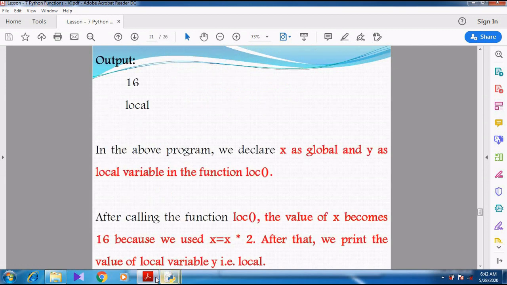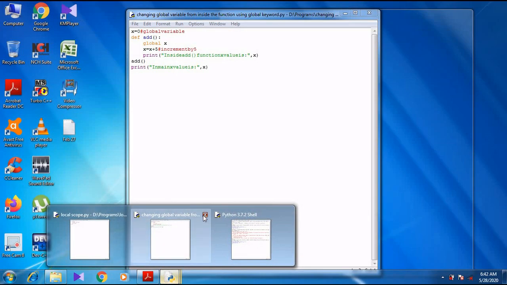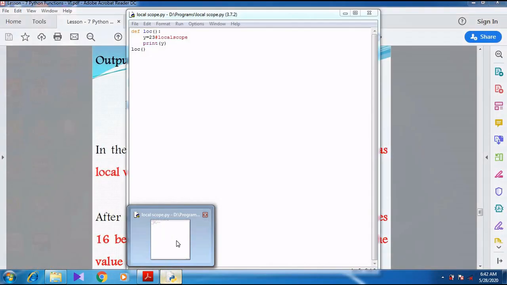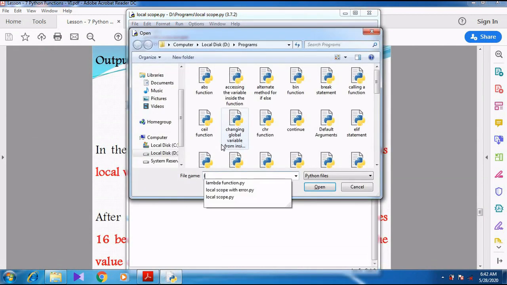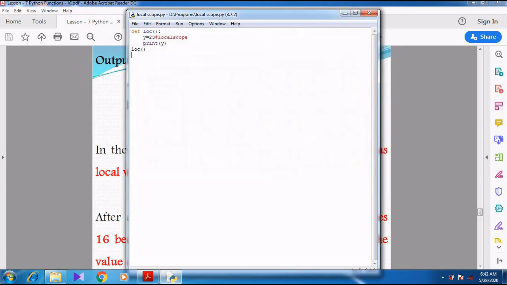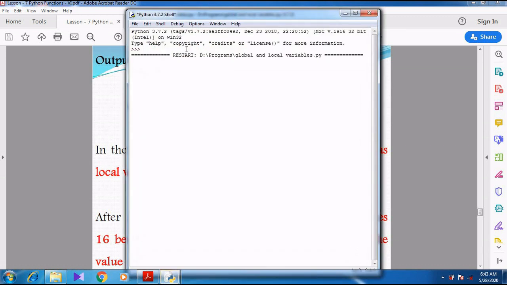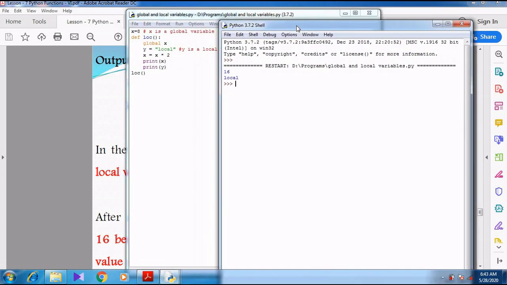Right. Now you can see the program in a practical manner. So global and local variables. x equal to 8 is a global variable, and then y is a local variable. Right. So when I save the program and run it, it shows 16 and then local.